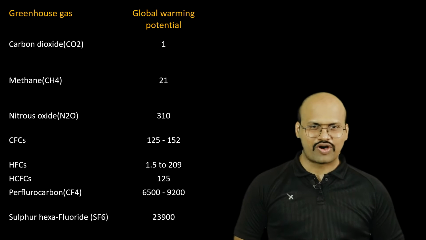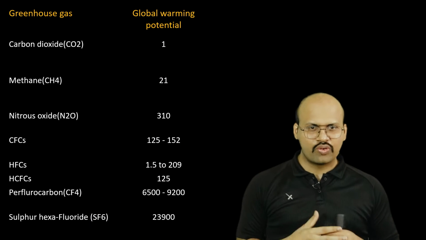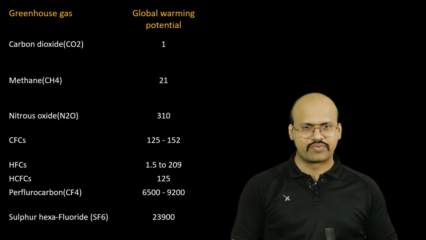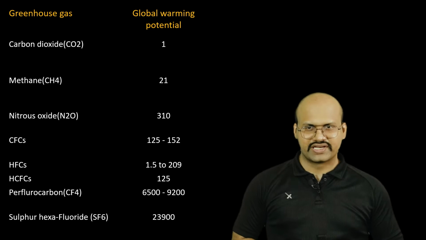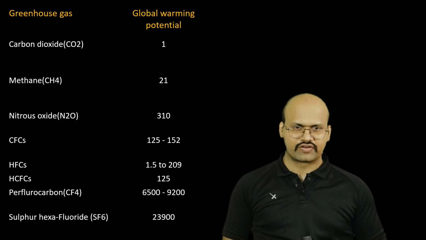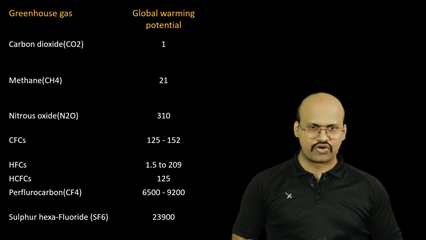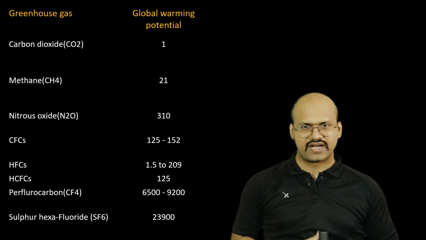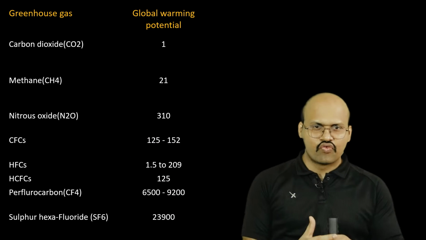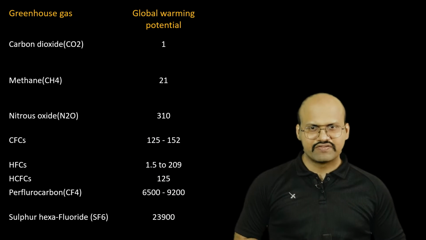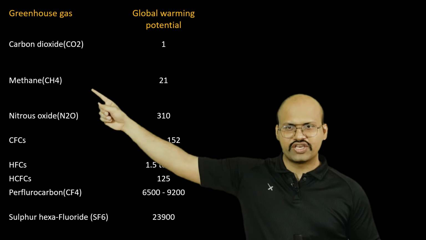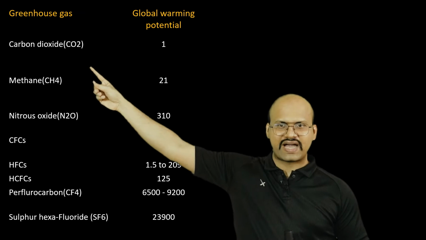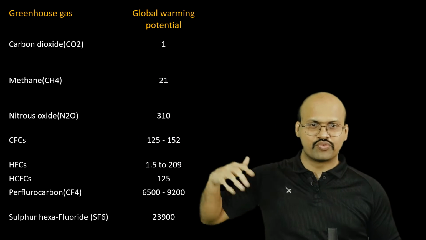Here we will see the global warming potential of each of these gases. Now global warming potential means that if we take 1 unit of this gas, then how much global warming will it provide? For this comparison, carbon dioxide is considered the benchmark, which means that the global warming provided by 1 unit of carbon dioxide is equal to 1. Now if we take 1 unit of methane, the global warming provided by it is 21 times that provided by 1 unit of carbon dioxide. So this is 21 times more effective.